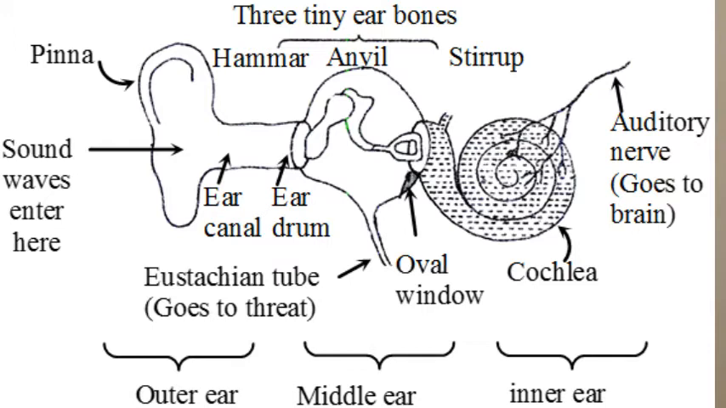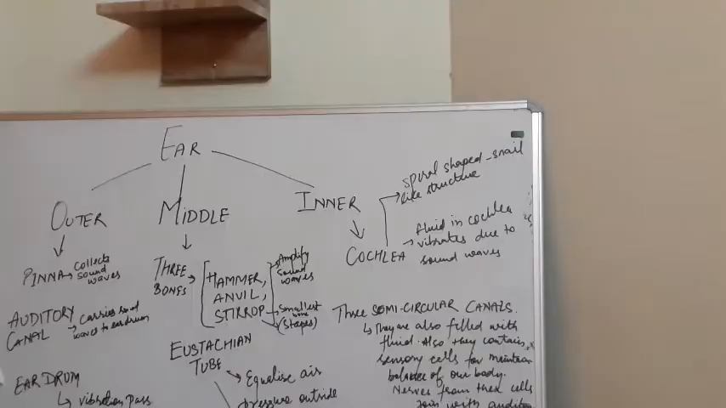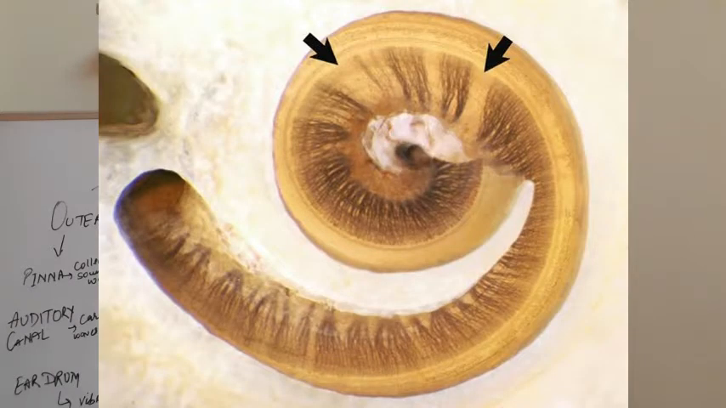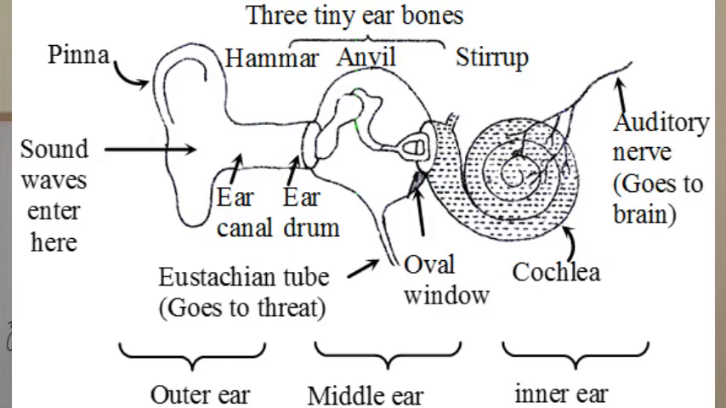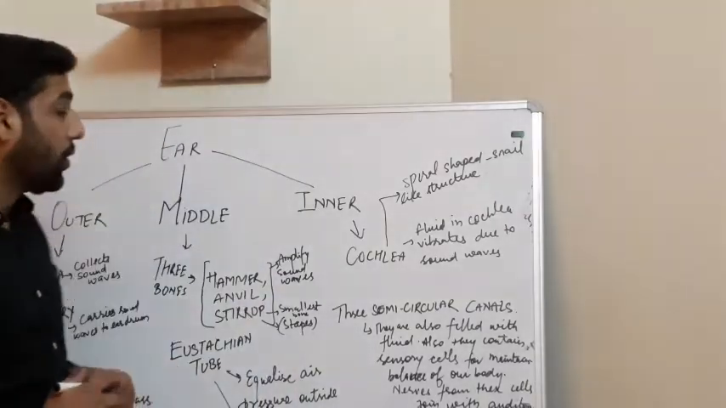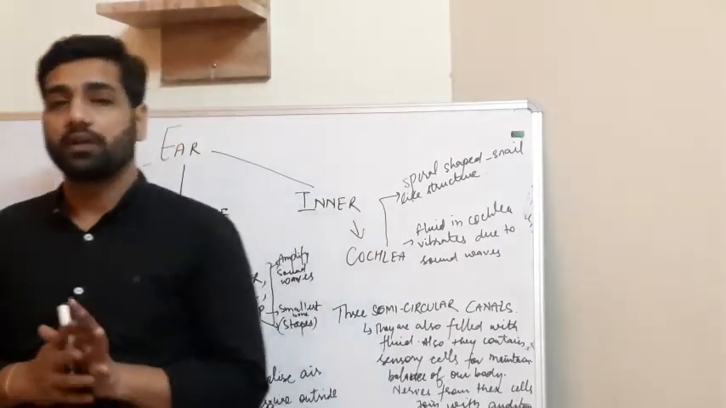The inner ear contains fluid. That fluid vibrates with the vibration received by the inner ear. See, this cochlea also has some hair-like structures in it. With the vibration of the fluid, they also vibrate. When the hair-like structures vibrate, the vibrations received by the cochlea are further passed to the semicircular canals, impulses are generated, and they are transmitted to the brain via the auditory nerve. So this was the whole working of the ear.